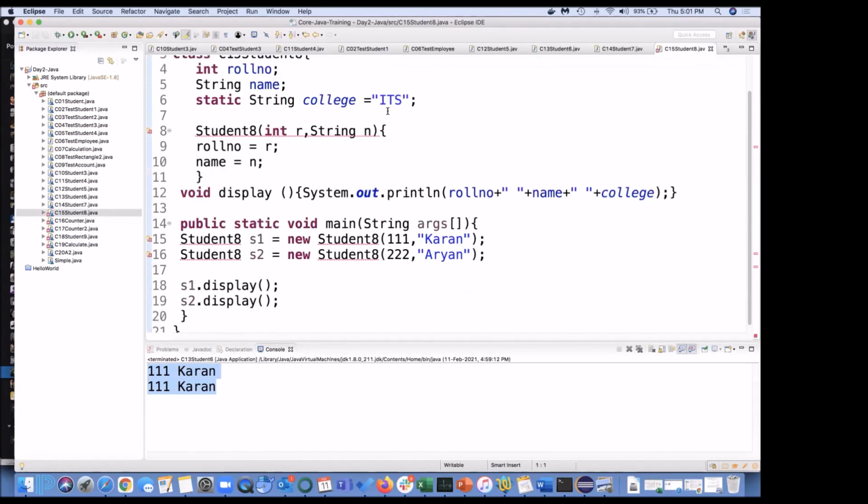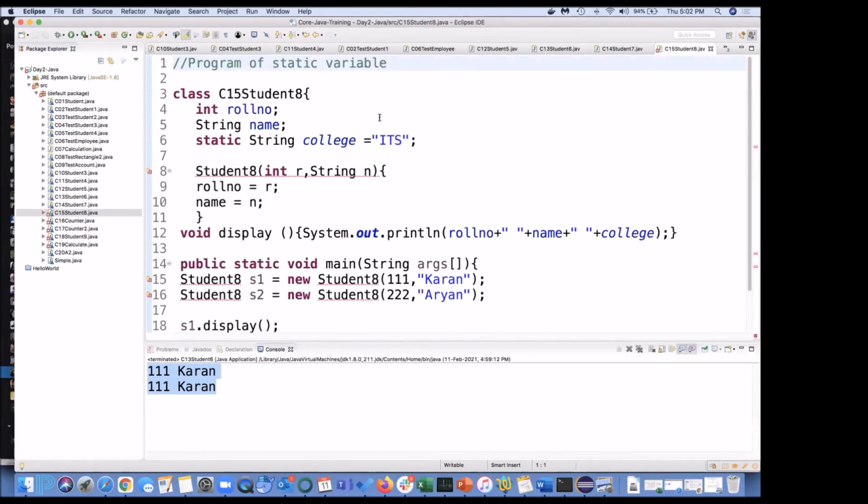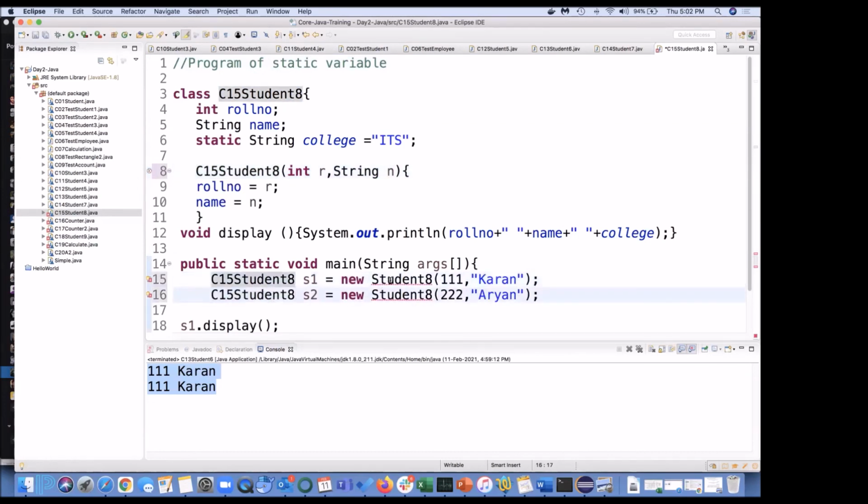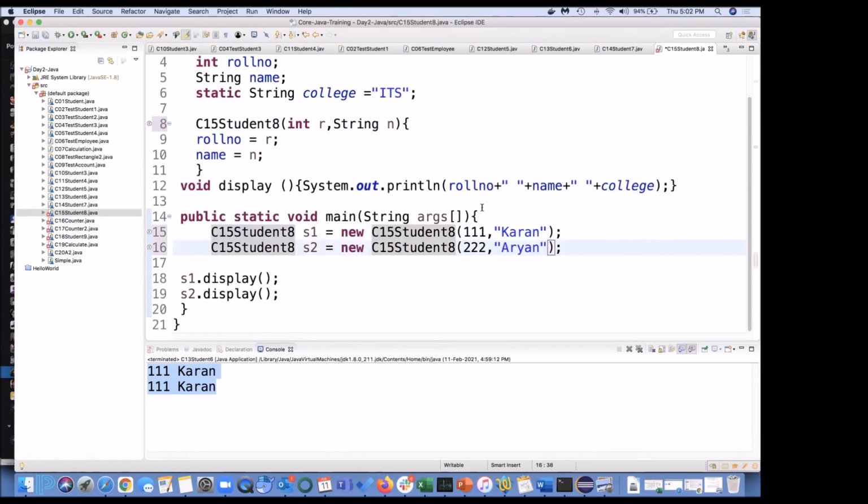Program of static variable. For a static variable, you can remember that whenever I say static, it is at class level. Now see, I created S1 and S2 with this constructor, and we are displaying S1 and S2.